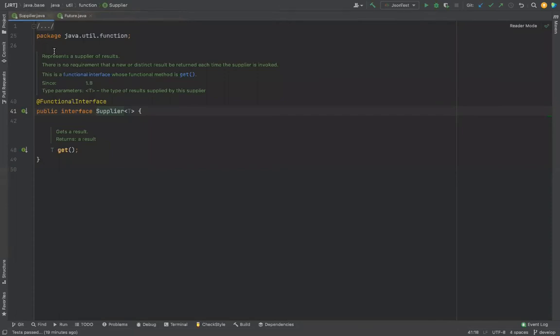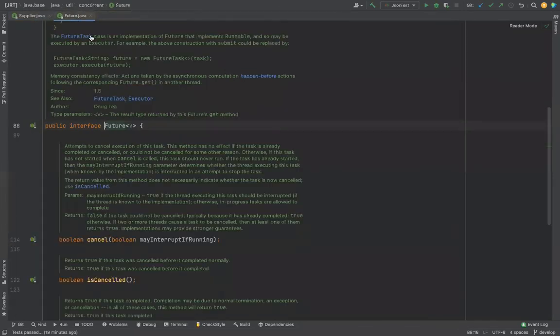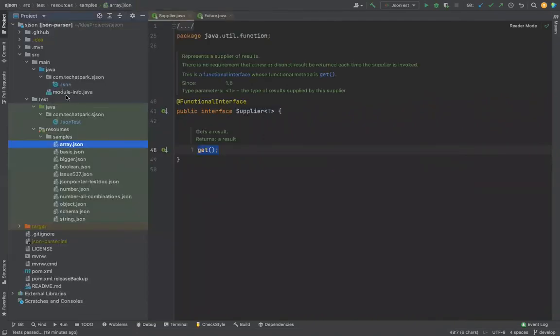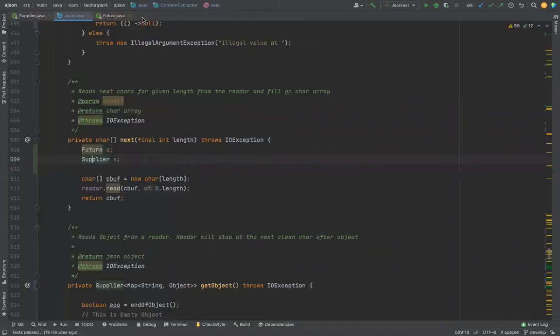Now let us look at this. This is the source code. Supplier is a very simple construct. All that it says is, if you want to do some function, pass that as a function. In our implementation, getString is a function. Rather than executing getString right there, I'm just returning that function, so that I keep the IO moving.